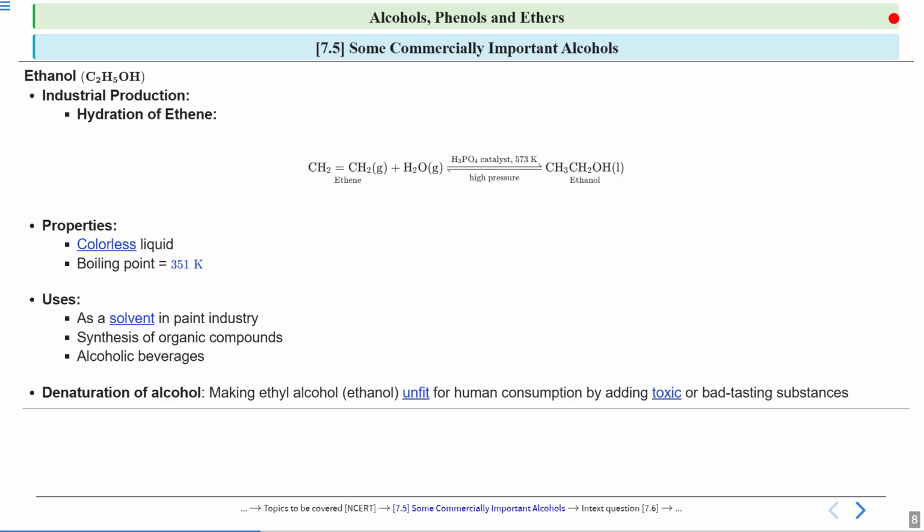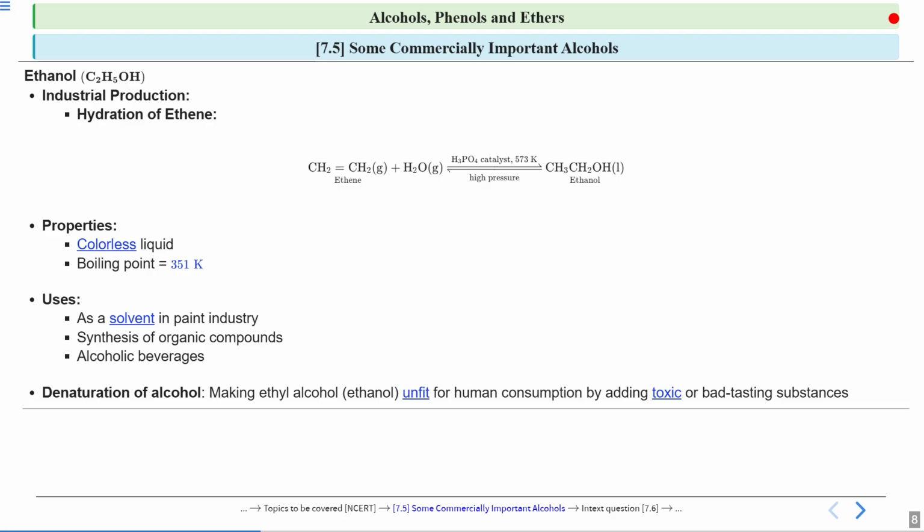Now, denaturation of alcohol. Denaturation of alcohol refers to making the ethyl alcohol, which is ethanol, unfit for human consumption by adding toxic or bad tasting substances. Okay, so this ethanol is made unfit for drinking, for human consumption. When you make this ethanol unfit, this process is known as denaturation of alcohol. It is made unfit for human consumption. So how do you make it unfit? You add some toxic or bad tasting substances.